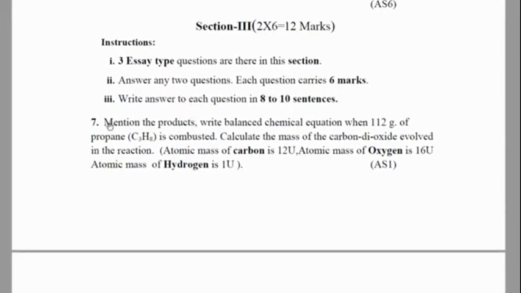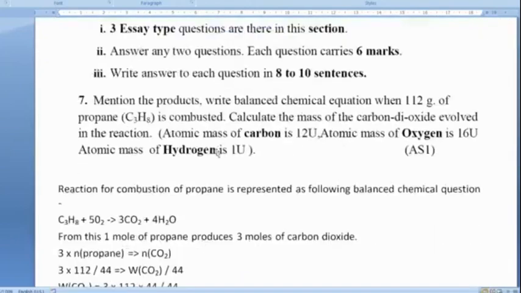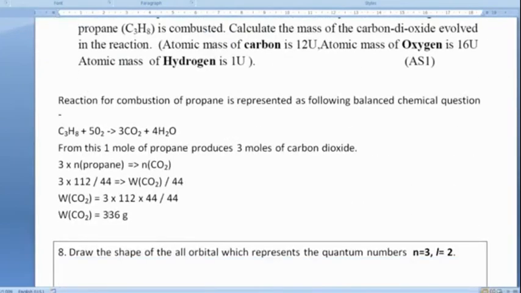Let's see what question appeared for the long answer. Mention the product and write the balanced chemical equation when 112 grams of propane is combusted. Calculate the mass of the carbon dioxide evolved in this reaction. Let's see the answer, students. So the mass of the carbon dioxide is 336 grams. This is how we got it.